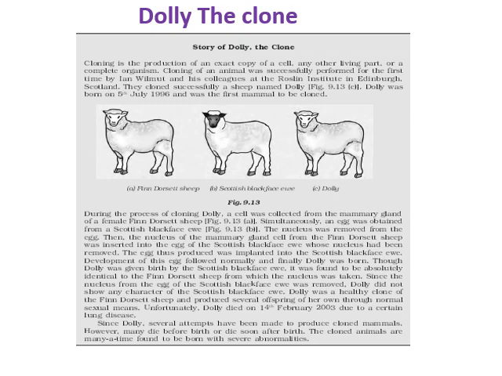Since Dolly, several attempts have been made to produce cloned mammals. However, many die before birth or soon after birth. The cloned animals are many a time found to be born with severe abnormalities also. It is human ethics that we do not produce a human clone, because sometimes superpowers can also be produced or some abnormalities are also seen. So in the scientific world, cloning is somewhat banned.